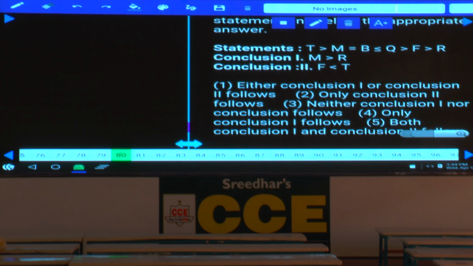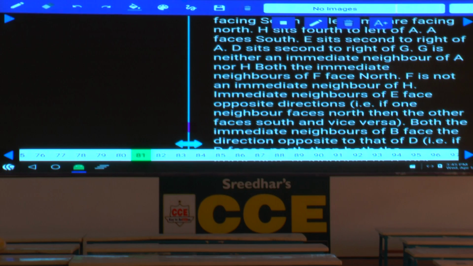Then coming to question number 80, the relation between M and R, there is 1 lesser than, 1 greater than, 2 opposite symbols, so no relation. And F and T, between T and F, there is 1 greater than, 1 lesser than, this is also ruled out. Hence, neither 1 nor 2. That is choice 3 is the answer. Done with this? Now, this is about question number 76 to 80. Then 81 to 85.